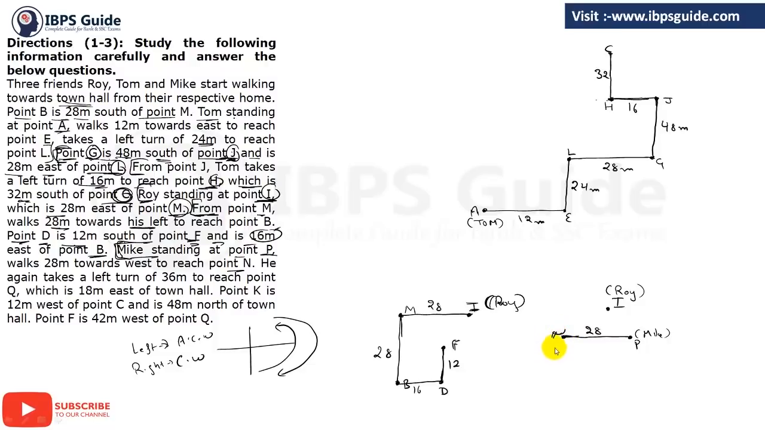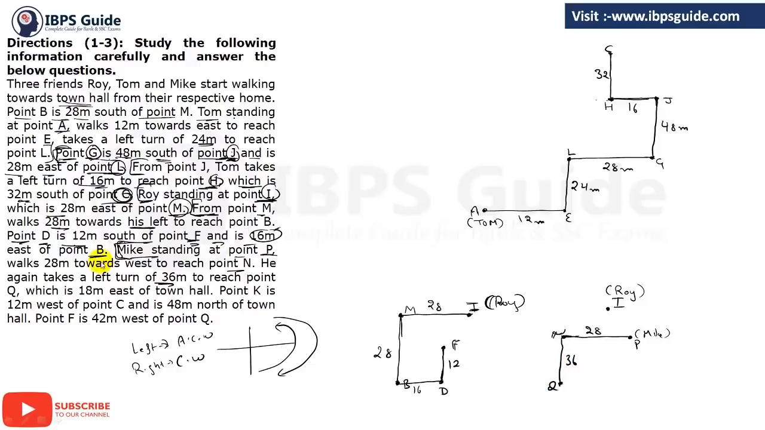Clear? He again takes a left. So he will move into the anti-clockwise direction. So it will move to the downward direction, that is south direction, of 36 meter. So he will come from here like this to reach point Q. So this is a point Q and it is 36 meter.